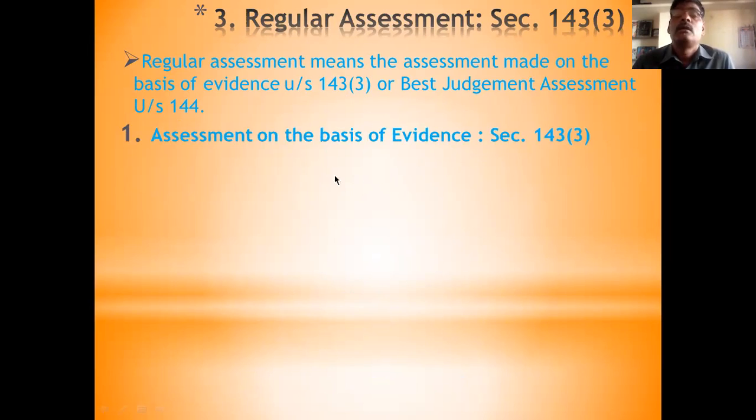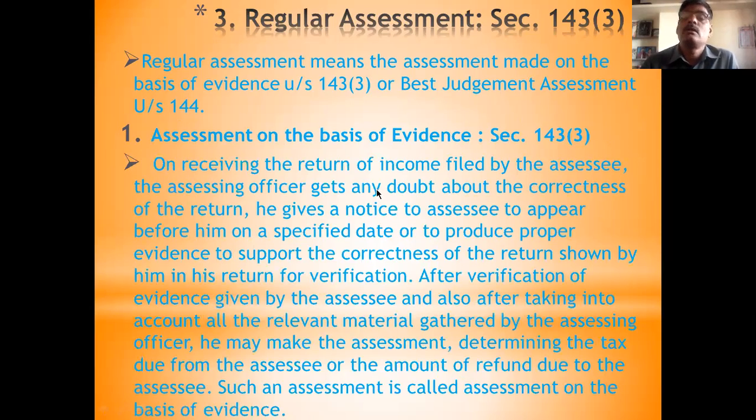Based on evidence means on the basis of evidence given by the assessee, the income tax department computes the income and computes the tax liability, penalty, etc., and the income tax department is satisfied with the evidence given by the assessee. That is called based on evidence. Evidence means the income tax department asks for extra information, extra documents, extra explanations, and then starts the process of computing the income and the tax.